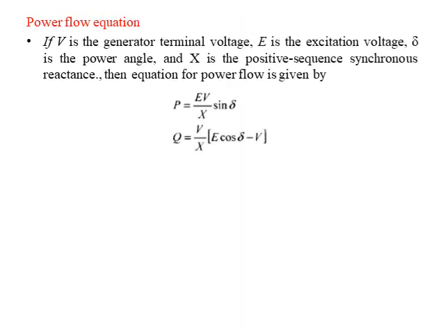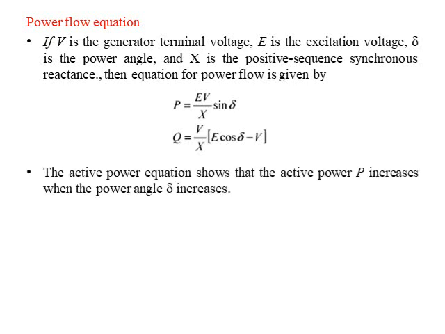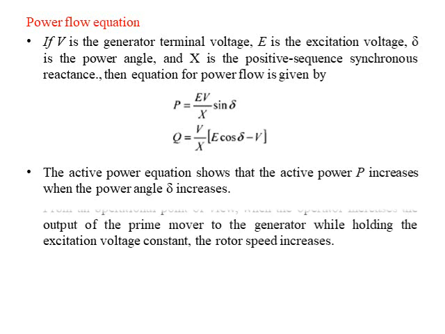So if we write the power equations using these parameters, then the active power is P equal to E into V divided by X multiplied by sin del, and reactive power Q is equal to V divided by X into (E cos del minus V). The active power equation shows that active power P increases when power angle del increases.